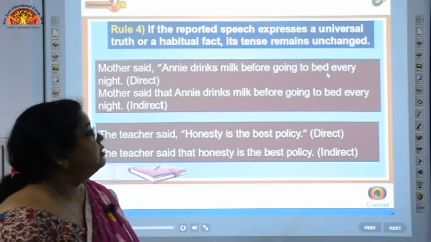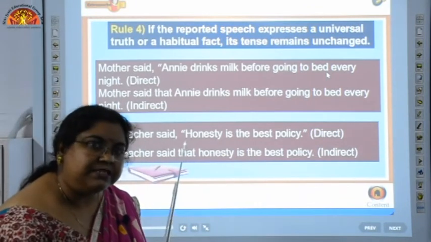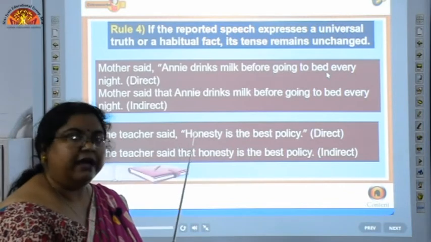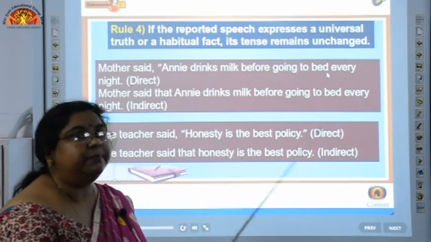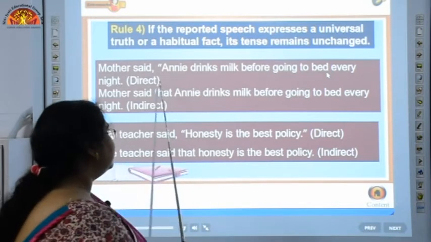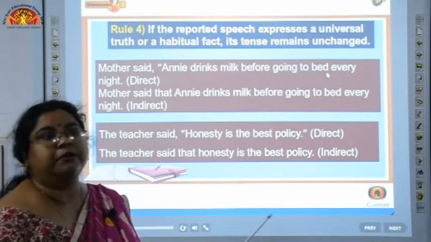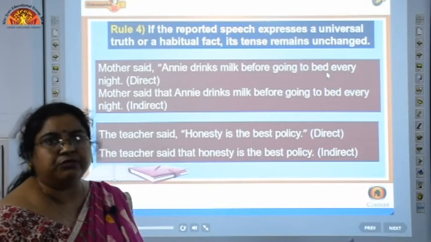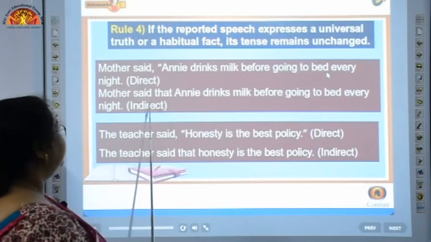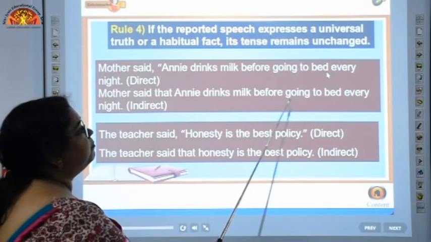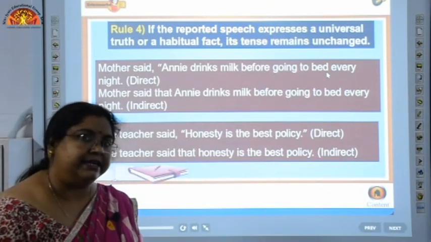So, though mother said, the reporting verb, is in past tense, as per the rule we can change the tense of the sentence, but here since it is a habitual action, the tense should not be changed. So mother said that Annie drinks milk before going to bed every night. So this is the indirect sentence here.